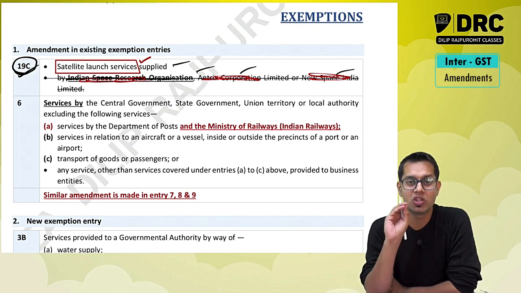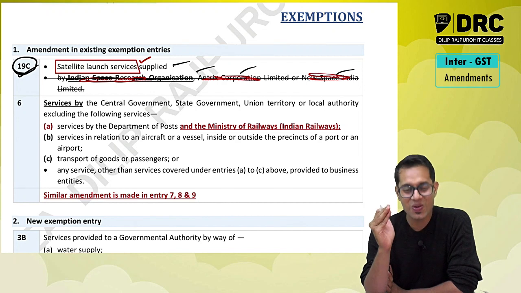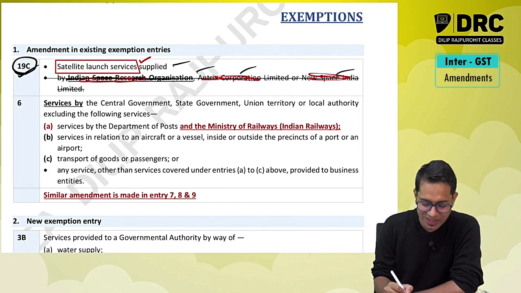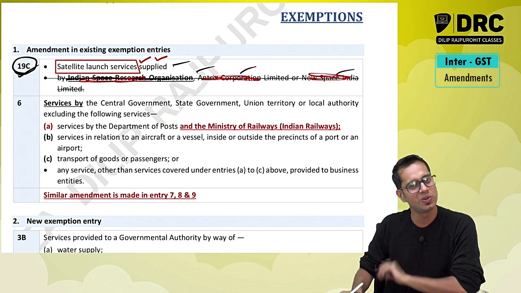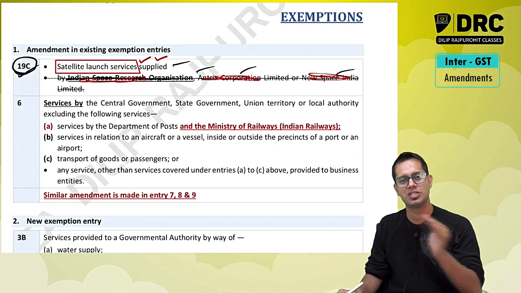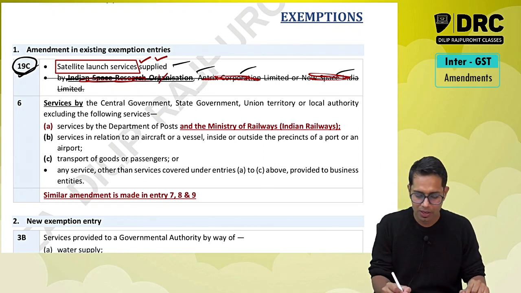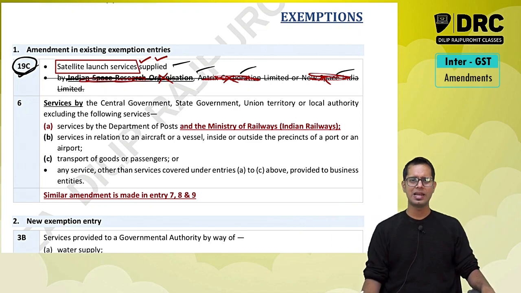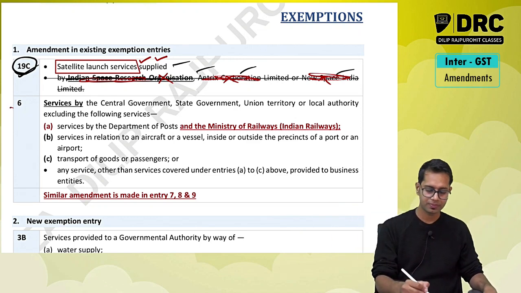So if you are going to launch your satellite, or you are going to give the satellite launch services to someone, in this case, your services are also exempt. Any person giving satellite launch services, their services will be exempt. It does not matter whether they are ISRO, Antrix Corporation or not. Any person giving satellite launch services will be exempt now.